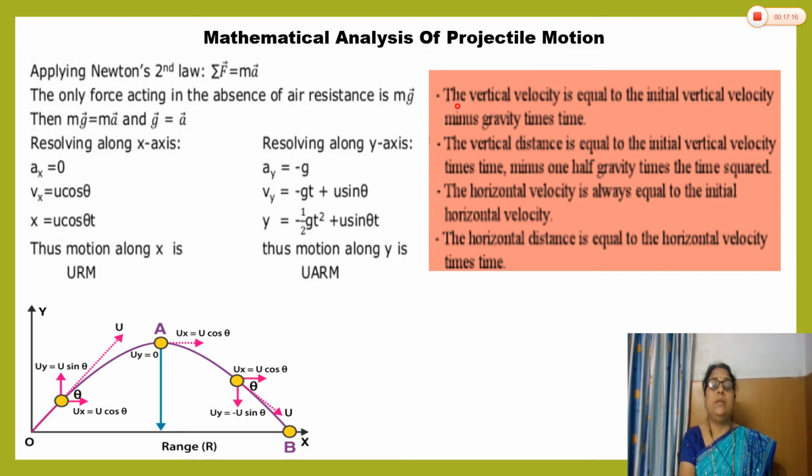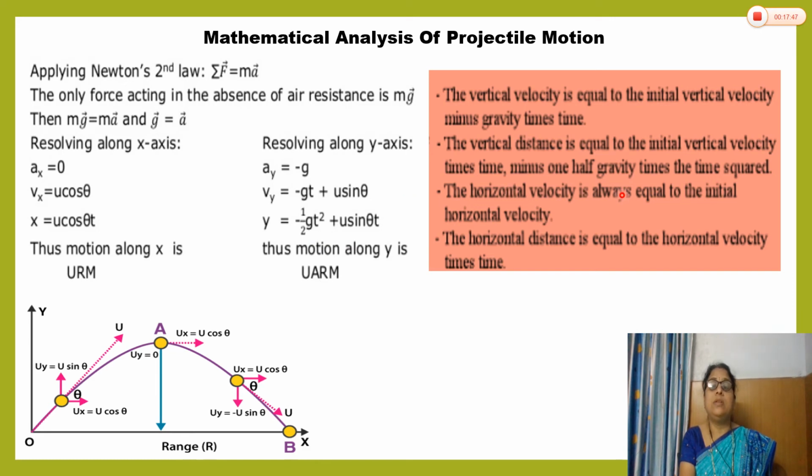Here in this diagram, in this box, the vertical velocity is equal to initial velocity minus gravity times t. Vertical velocity vy is initial velocity minus acceleration due to gravity times t. The vertical distance y is equal to initial velocity times time minus 1/2 of acceleration due to gravity into the square of the time.